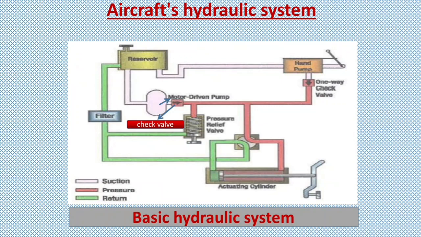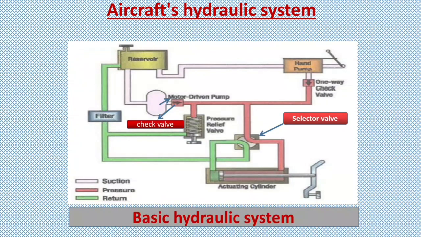a pressure relief valve which is used to limit the amount of pressure being exerted on the confined liquid, a selector valve which is used to control the direction of movement of the hydraulic actuating cylinder, a hydraulic actuating cylinder that transforms energy in the form of fluid pressure into mechanical force to perform work, and a filter which is used to clean the hydraulic fluid, preventing foreign particles and contaminating substances from remaining in the system.